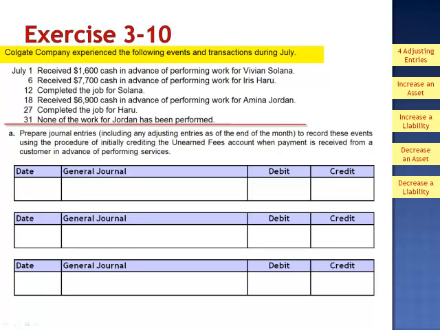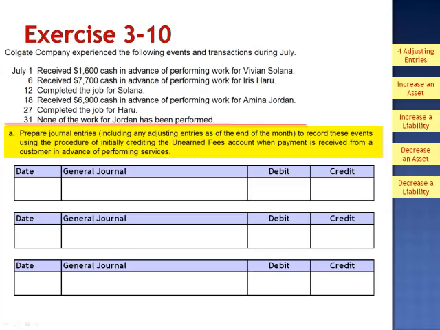Exercise 10. Colgate Company experienced the following events and transactions during July, and we're asked to prepare journal entries, including any adjusting entries as at the end of the month, to record these events using the procedure of initially crediting the unearned fees account when payment is received from a customer in advance of performing the services.